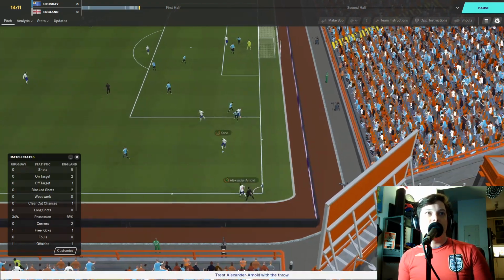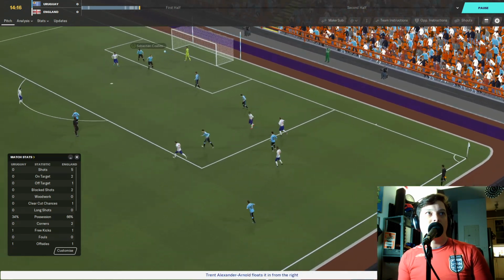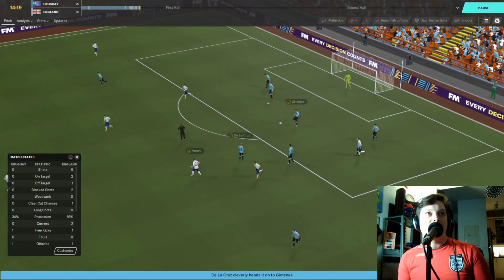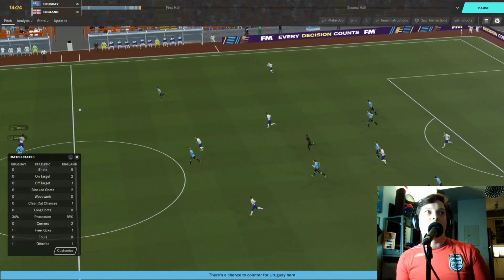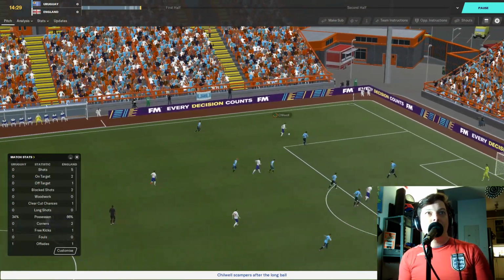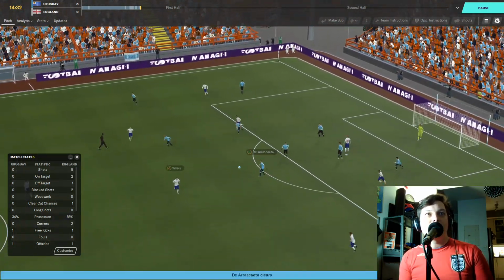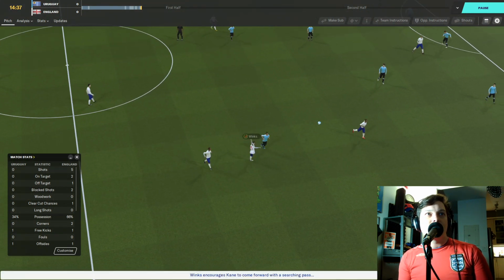Throw in here for Alexander-Arnold deep in the Uruguayan half. Harry Winks now. And Alexander-Arnold with the cross. Coates with the clearance. Jimenez is there too, and the goalkeeper finally clears the ball. Tamori intercepts and passes to Ben Chilwell down the left-hand side. He crosses into the area again. Arrascaeta clears, and the English get the possession back.